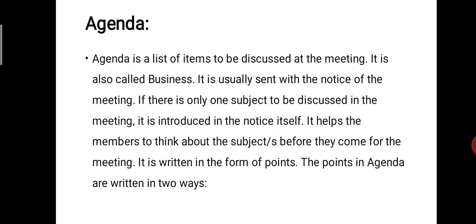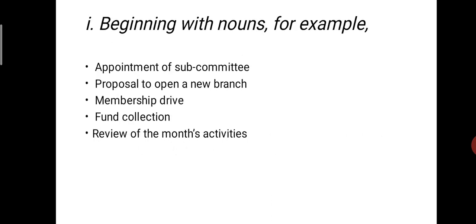Here we can understand that in an agenda there are only points, the points that are going to be discussed in the meeting. Two ways: first, beginning with nouns. For example, appointment of subcommittee. Appointment is a noun. Proposal to open a new branch. Membership drive. Fund collection. Review of the month's activity. These are the points which are going to be discussed in the meeting. That's why they are written in noun form in the agenda.